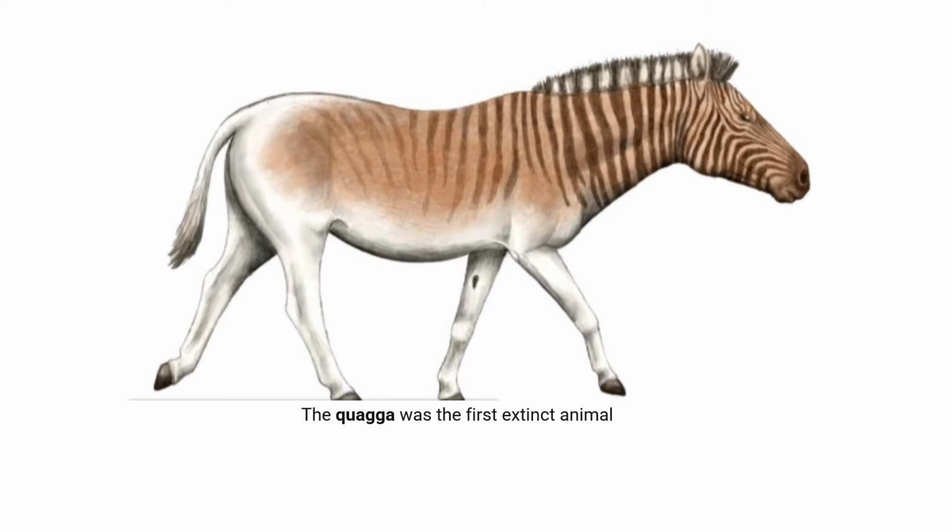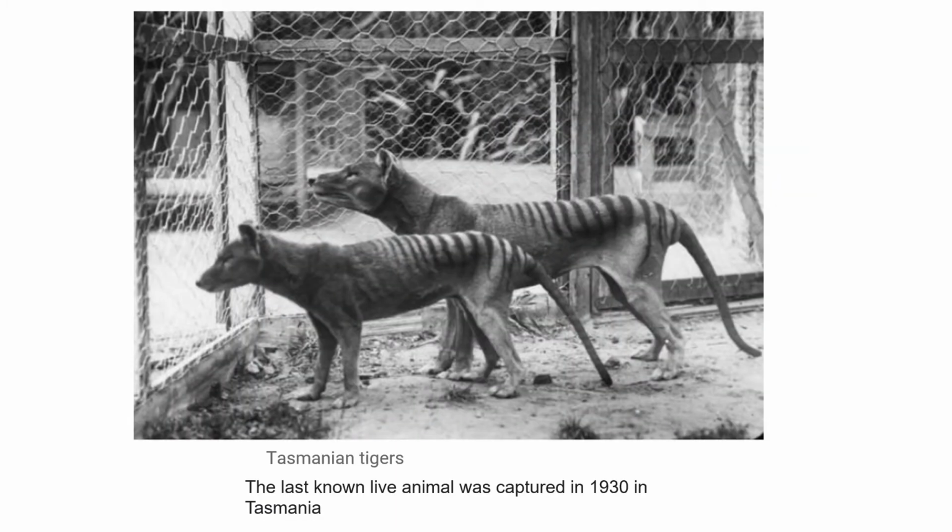And when we move on, one more animal is there. This animal looks like a tiger, but it is not a tiger. It looks like a dog, but it is not a dog. It looks like a hyena, but it is not a hyena. This is called the Tasmanian tiger. It is normally located in the southern part of Australia.